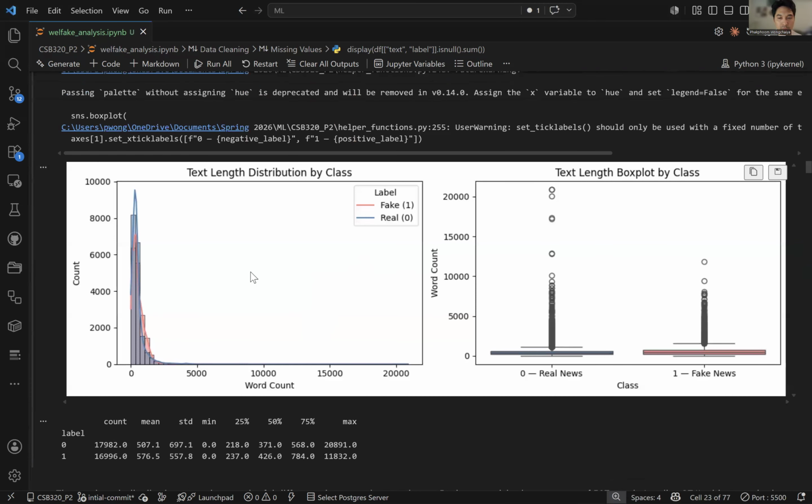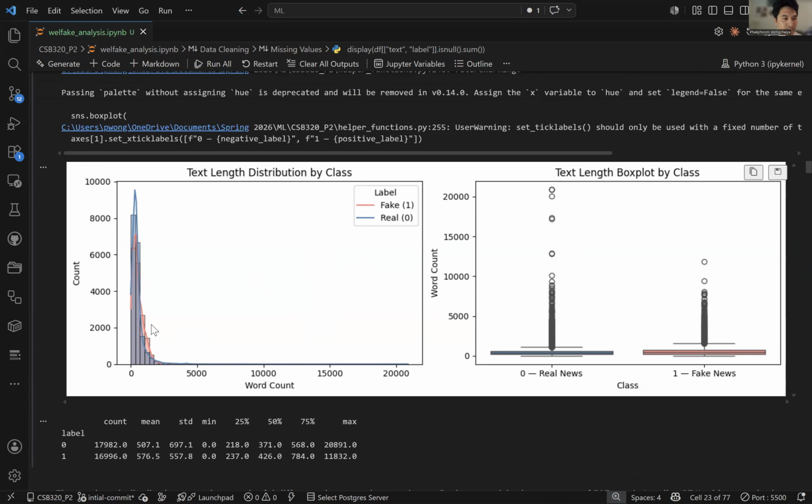And here I created a graph. What this is basically telling me is that real news articles tend to have a higher word count than fake news articles. They are both skewed, left skewed, sorry.